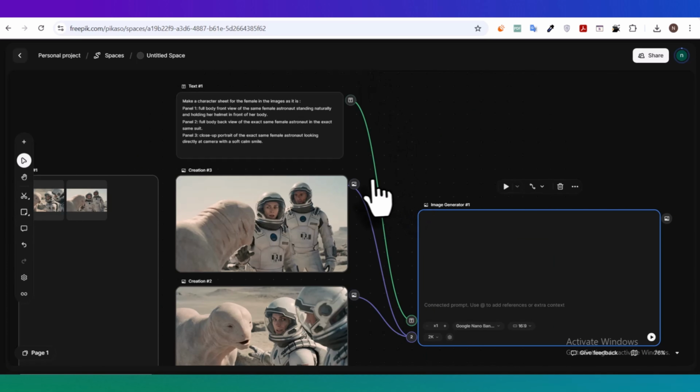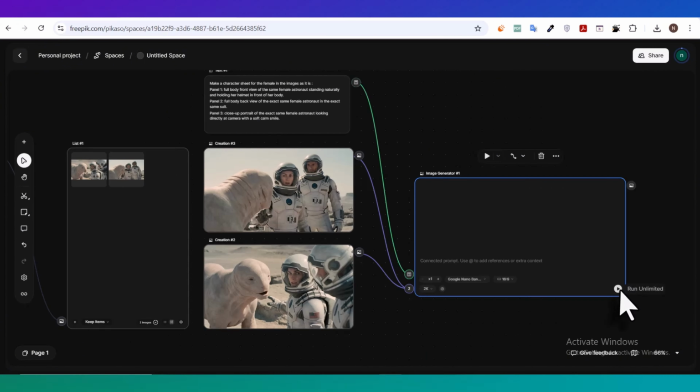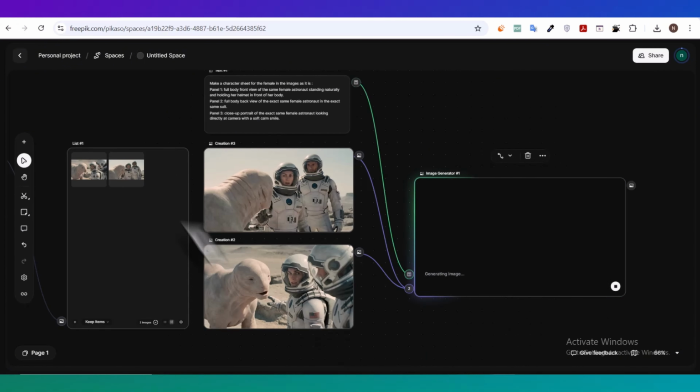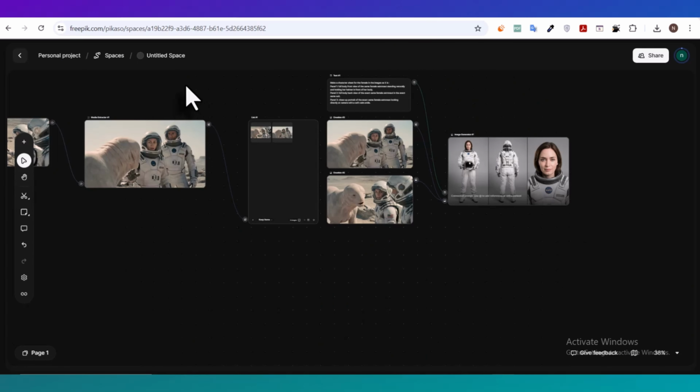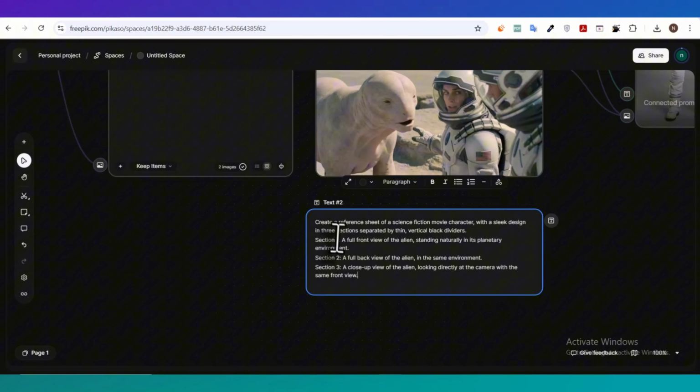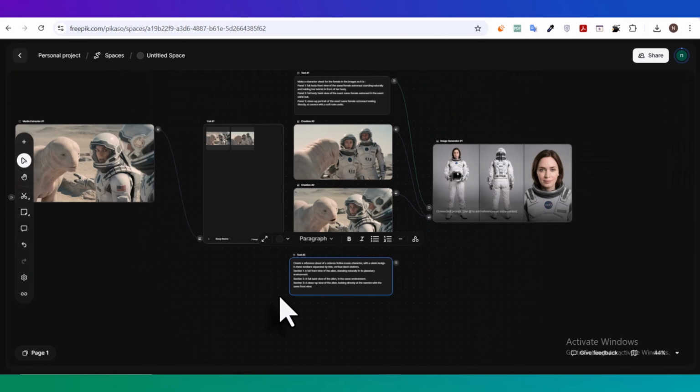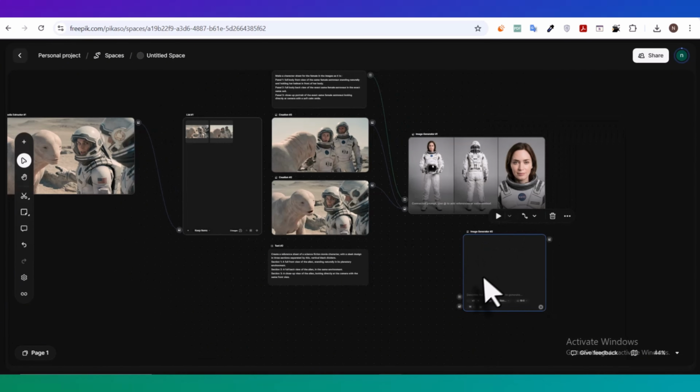This gives you a clean character sheet that helps lock in her identity, so when you keep generating more shots later, the character stays much more consistent. Now do the exact same thing for the alien creature. Write a prompt that tells Nano Banana to generate a 3-panel character sheet for the alien. The first panel should show the full body from the front. The second panel should show the full body from the back. And the third panel should be a close-up of the face.